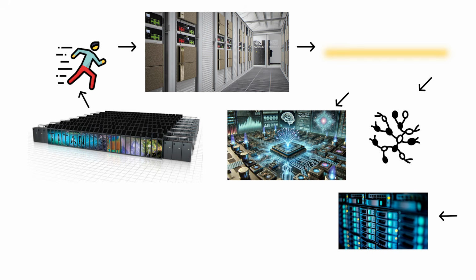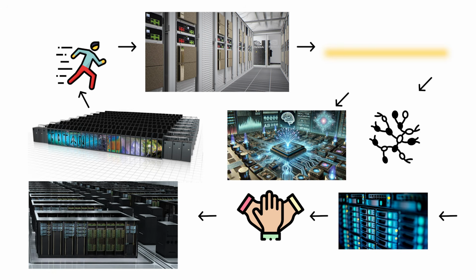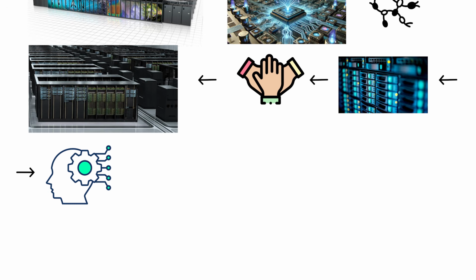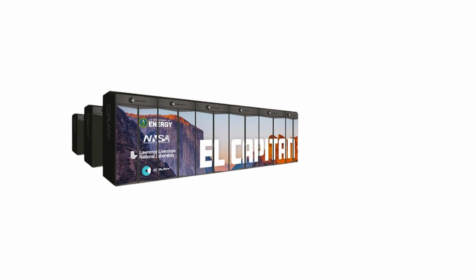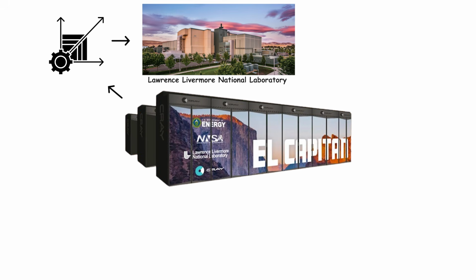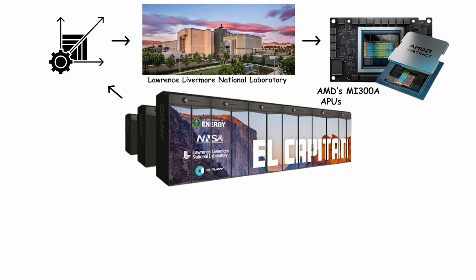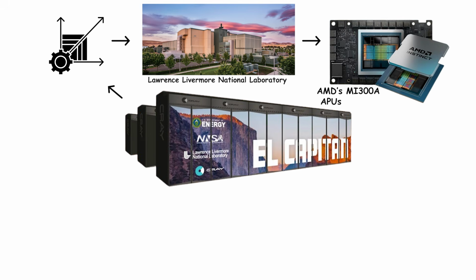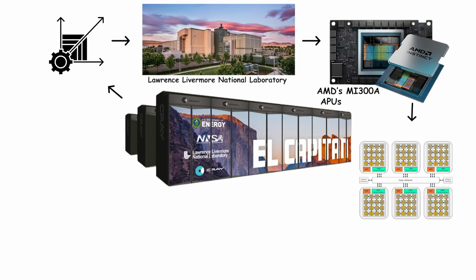Exascale computing is not just faster, it's a different species of machine. It blurs the line between hardware and organism. Each node is an organ, each GPU a neuron, each interconnect a bloodstream of light. Together, they form an artificial mind big enough to simulate entire worlds. Meet El Capitan, the upcoming Exascale system at Lawrence Livermore National Laboratory, powered by AMD's MI300A APUs, and expected to exceed 2 exaflops of performance.